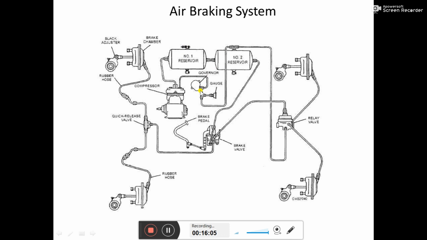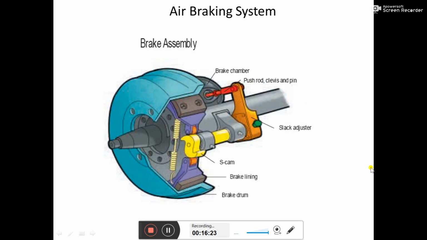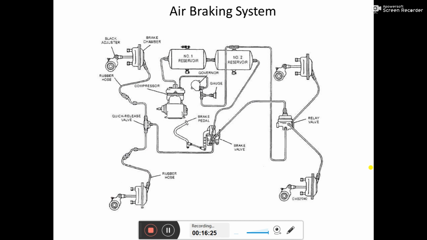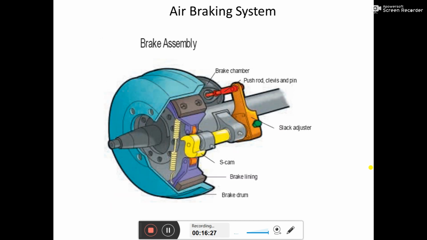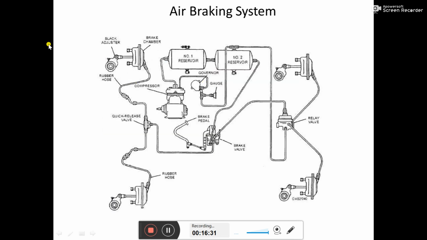So this kind of air leakage noise or whistling noise you are supposed to observe in the case of a vehicle which has an air braking system, okay. After that, this is the thing. Now we will see how the brake chamber looks, we will see the cross section of the brake chamber. Before that we will see the arrangement, how the brake gets applied. So this is a brake chamber, okay, this is a brake chamber, okay.